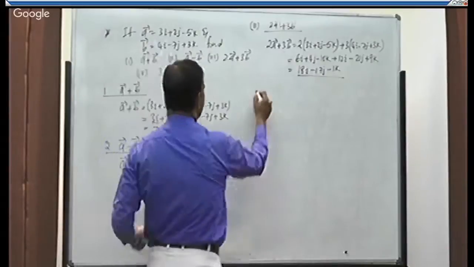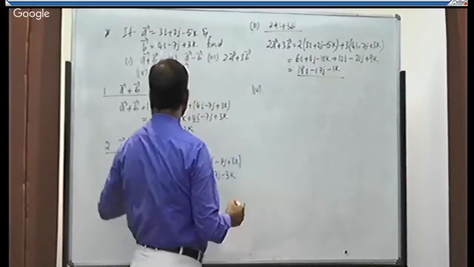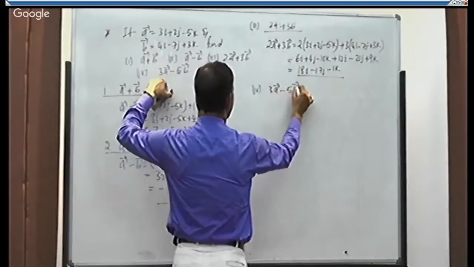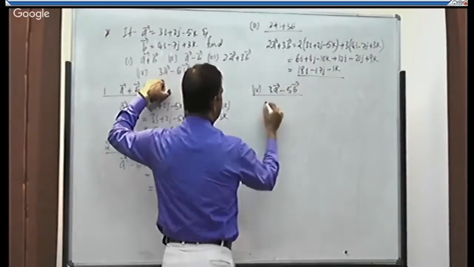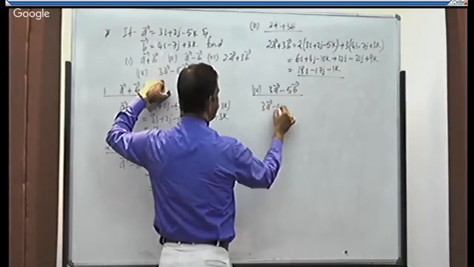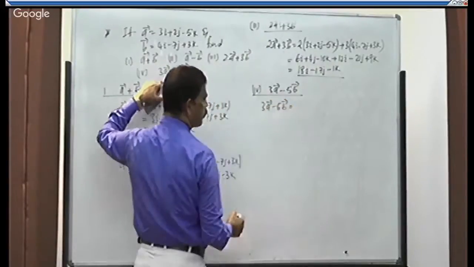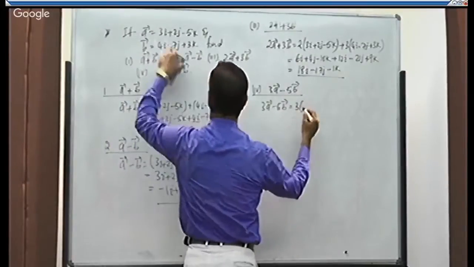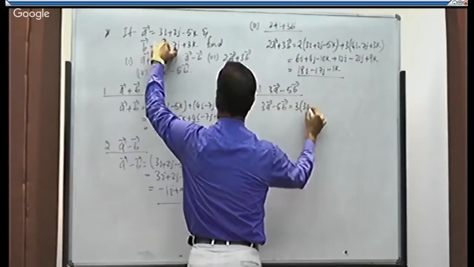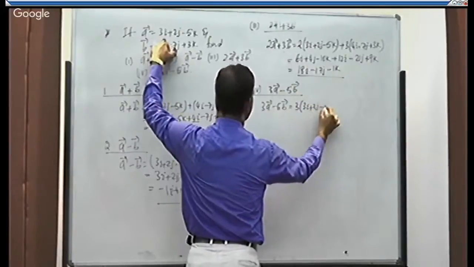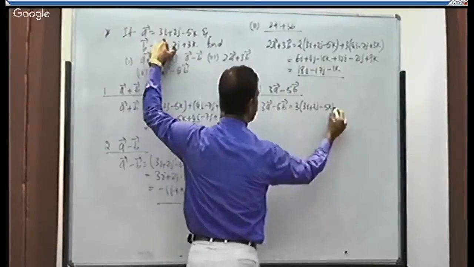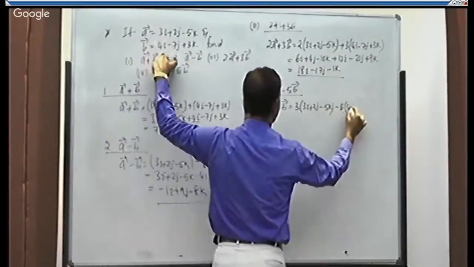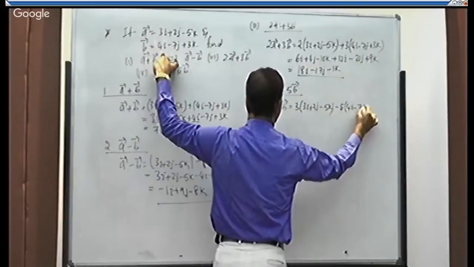Okay. Fourth one. What is fourth one? We need to calculate 3a minus 5b. So 3a minus 5b is equal to, just write according to the expression value. 3 into a. What is a? It is 3i plus 2j minus 5k. Minus of 5 into b. What is b? It is 4i minus 7j plus 3k.